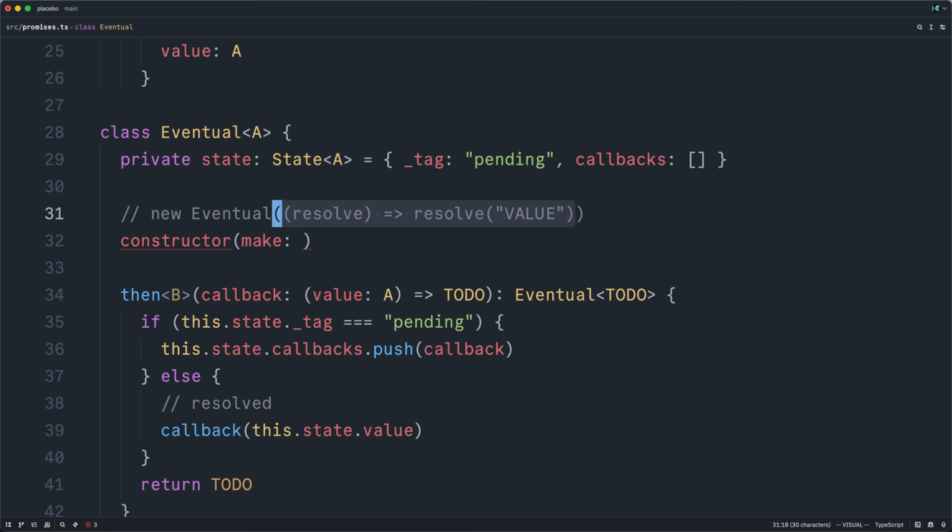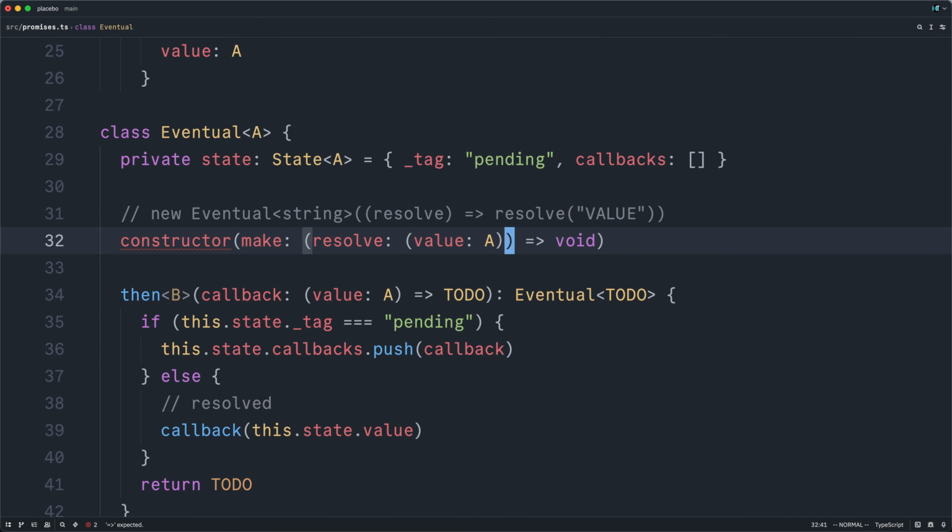So what we pass in here is a function of something to void. We're not intended to return any particular value from the function that we pass into the constructor. All we're supposed to do is use this resolve function that's passed in, and when we call it later on, that's when the underlying eventual or promise value will be resolved. Which brings us to the parameter. That is another function called resolve. And this has its own type, which is to accept the value, this a value, that should match the type of the underlying eventual, so a string in this case. And then calling this function also doesn't return any particular value.